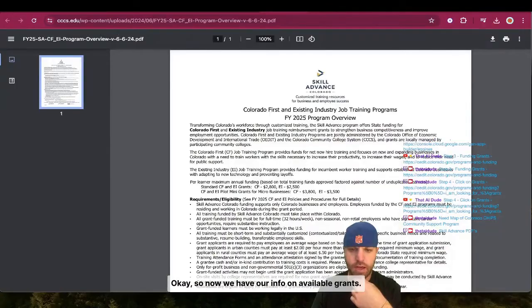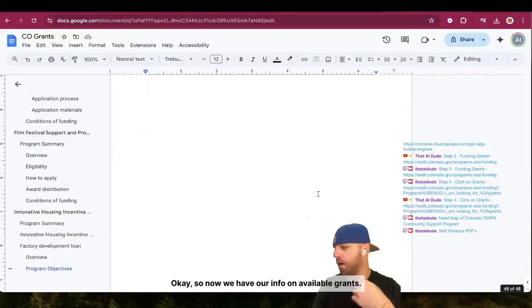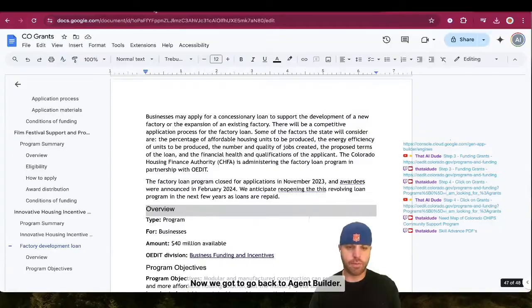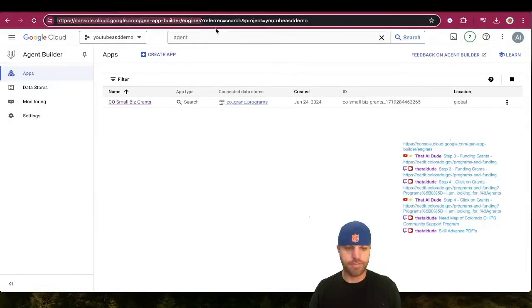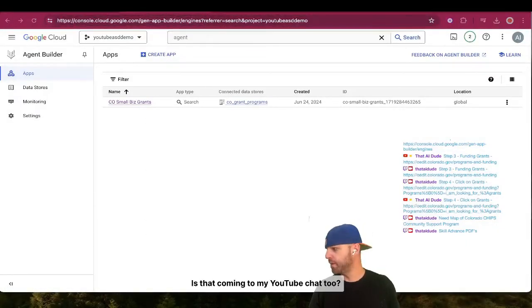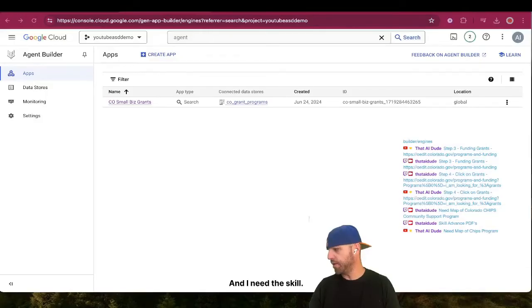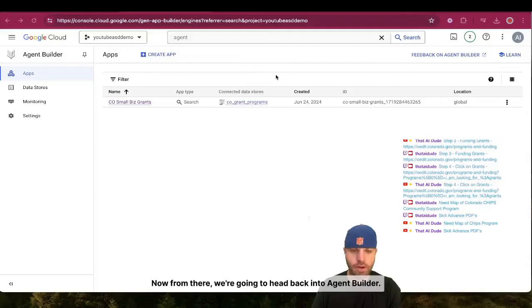Okay, so now we have our info on available grants. Now we got to go back to Agent Builder. What step are we on? Is that coming to my YouTube chat too? No, it's not. All right. So I need the map of chips program, and I need the Skill Advance PDFs. Okay. Now from there, we're gonna head back into Agent Builder.